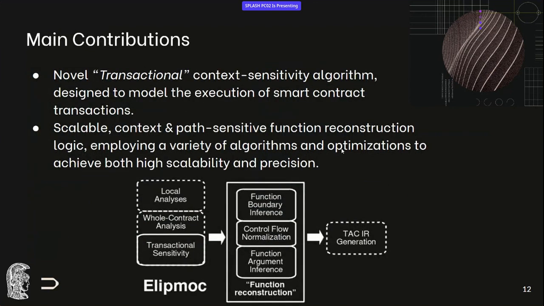Now, what are our main contributions here? We introduced a new context sensitivity model, a transactional context sensitivity, which is designed after the execution of smart contract transactions. And I'll get into more of that later. We also did some major improvements to the function reconstruction logic. We designed it and made it context sensitive and path sensitive in cases, in order to strike a good balance between precision and scalability.